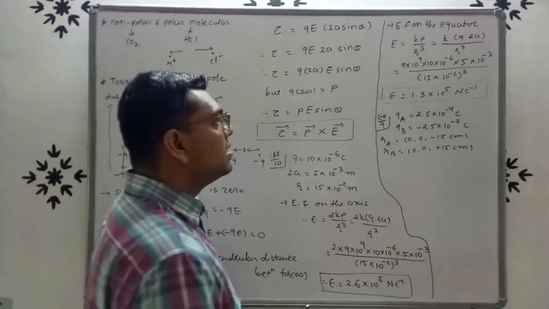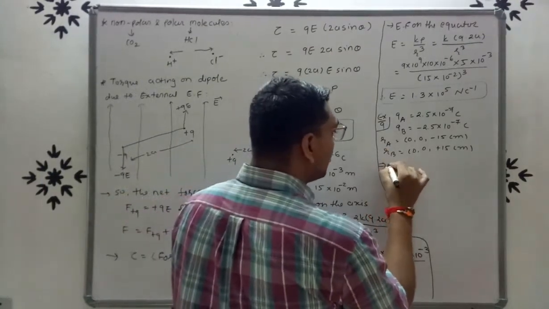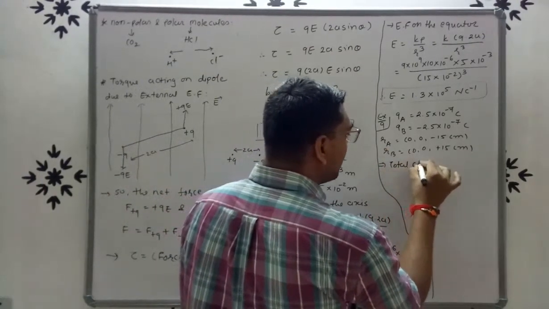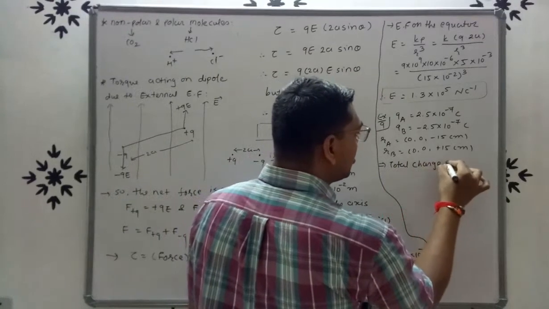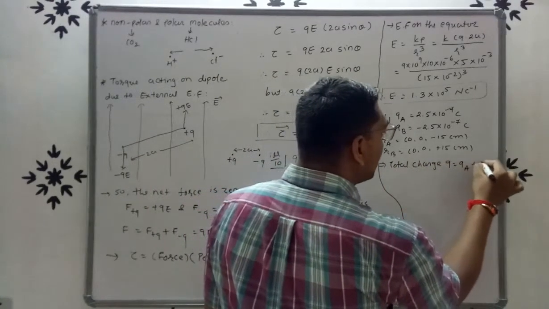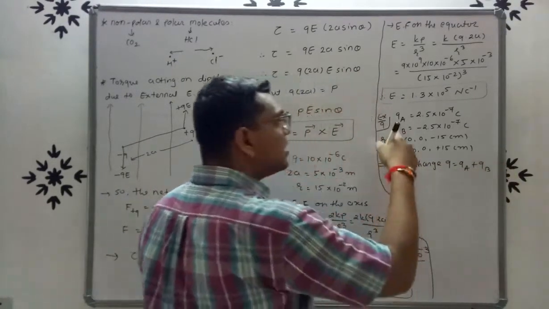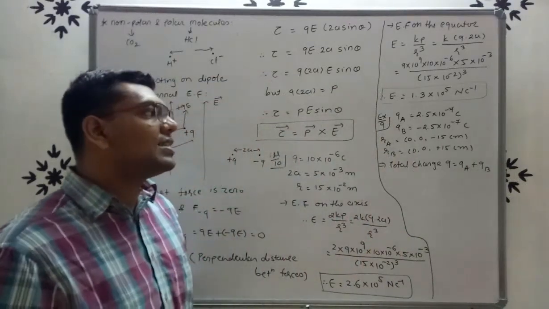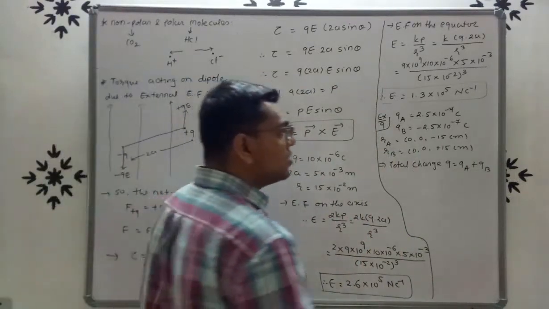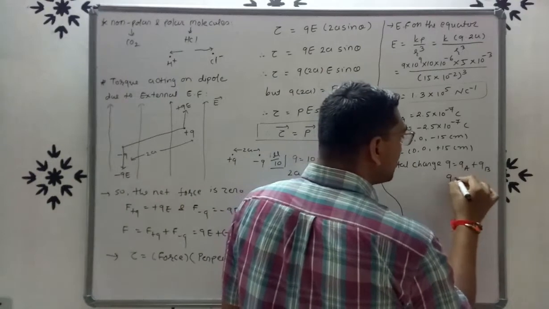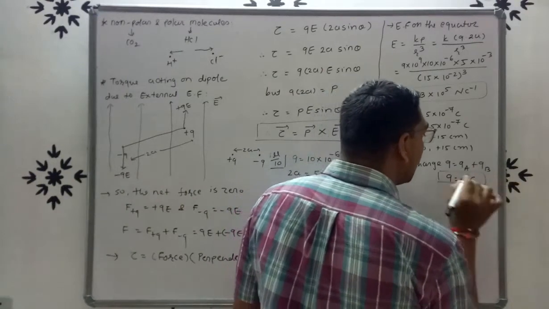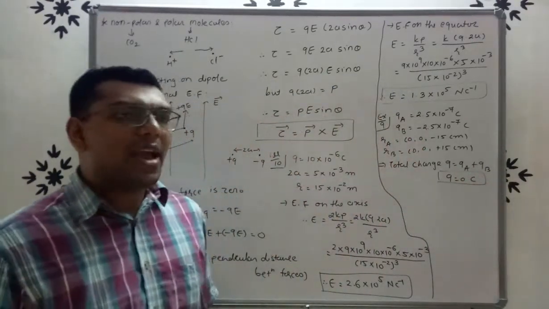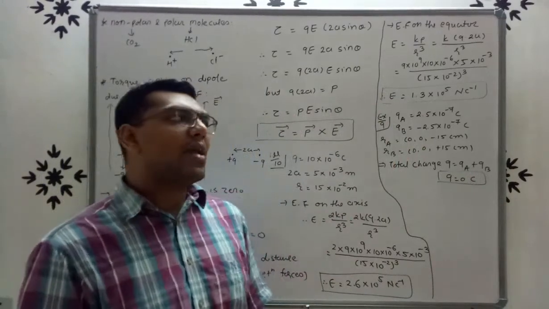So here total charge Q is equal to QA plus QB. See here, the values of QA and QB are the same, but QB is negative. So total charge Q is equal to 0 coulomb, right? Now we have to find the electric dipole moment.